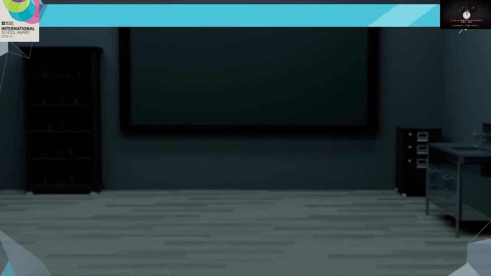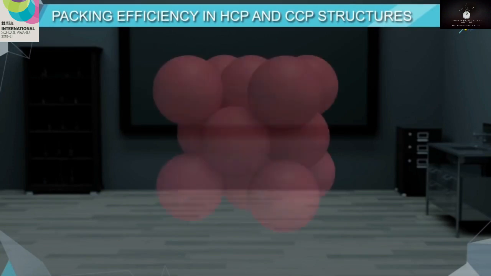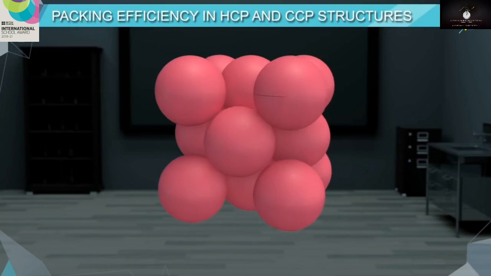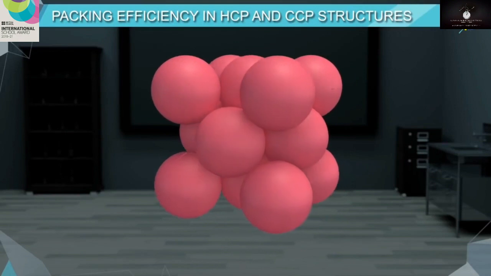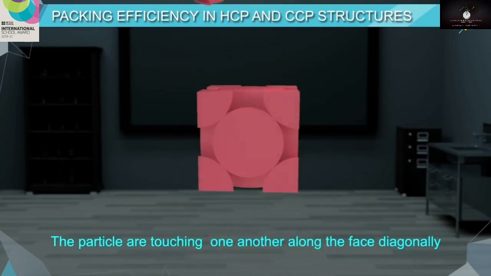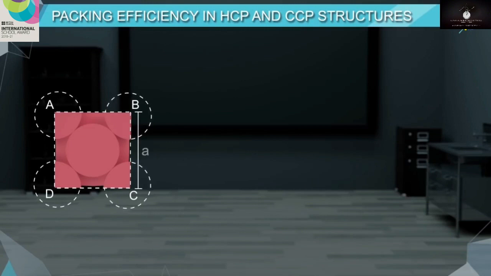Packing efficiency in HCP and CCP structures. Face-centered cubic unit cell. Let us calculate the efficiency of packing in CCP structures. In this type of arrangement, you can see the arrangement, children. The particles are touching one another along the face diagonally. Let the edge length of the unit cell be a and the radius of the sphere be r and the face diagonal be b.